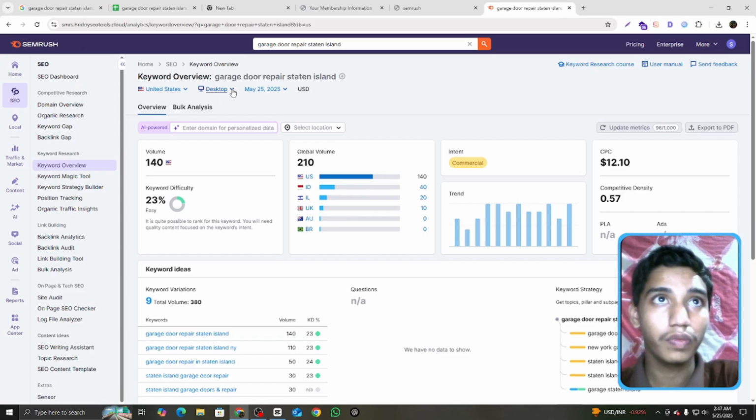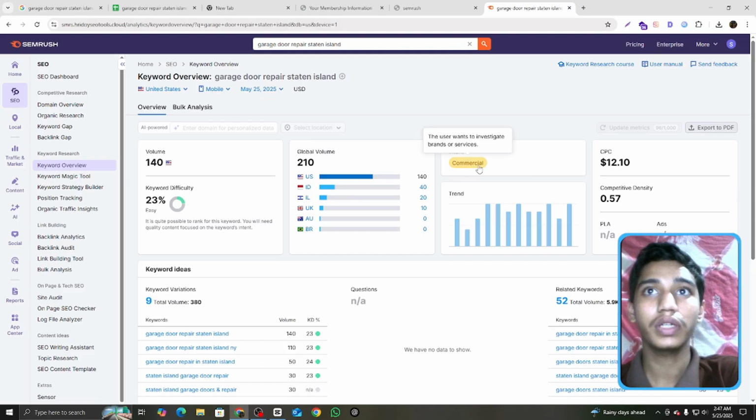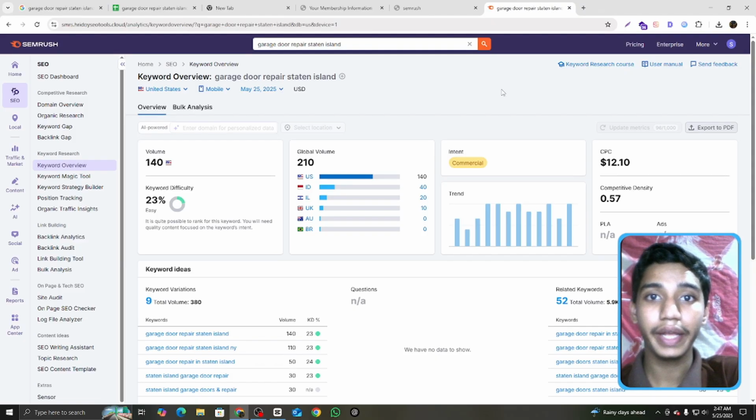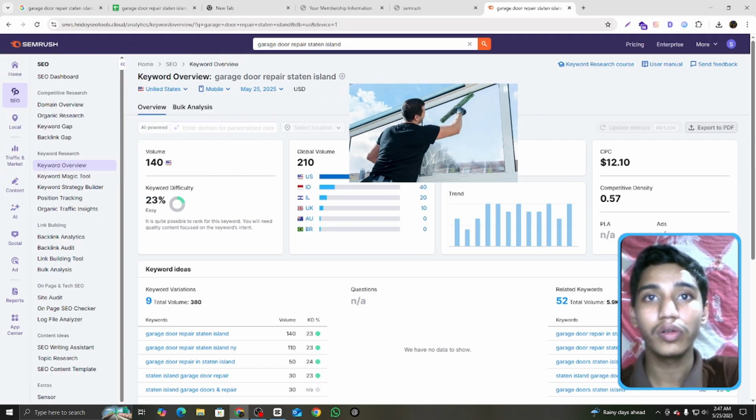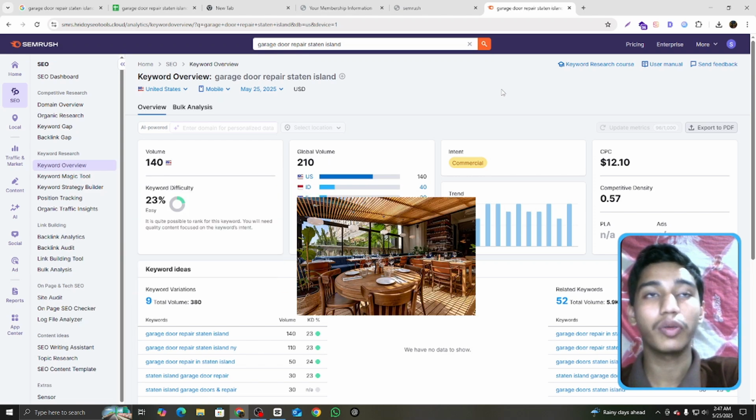Here it shows desktop and mobile. You need to look at the mobile section because most of your clients search on mobile. Here is important: it shows commercial, which means these types of keywords are commercial keywords for any service website, like garage door repair, carpet cleaning, window cleaning, home washer, hair salon, restaurant. All these types of service websites are commercial websites.